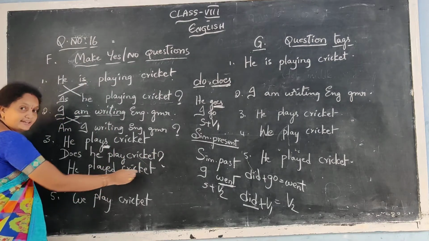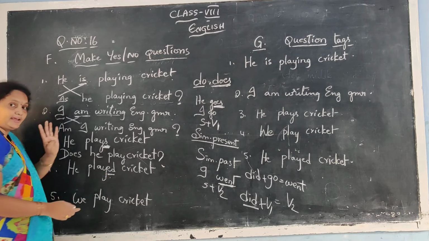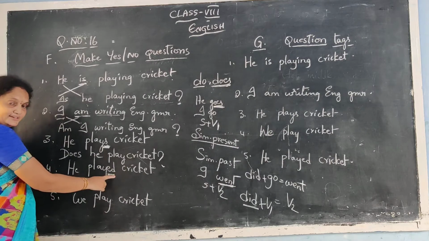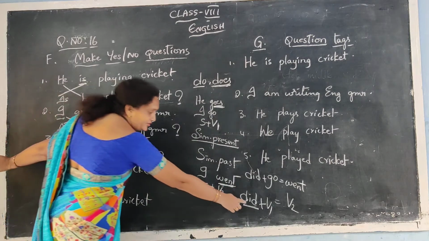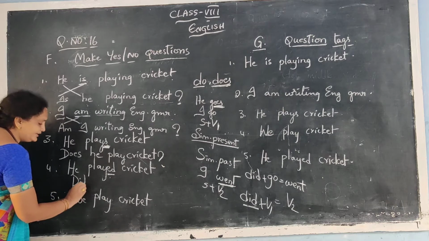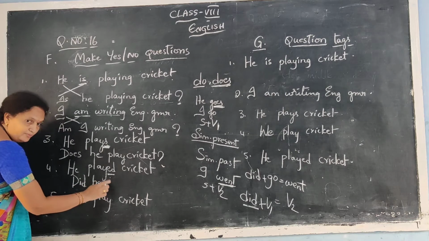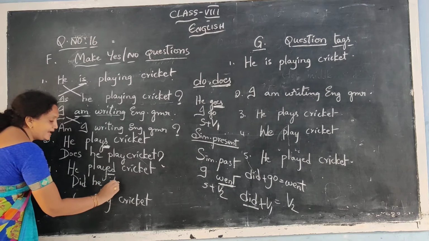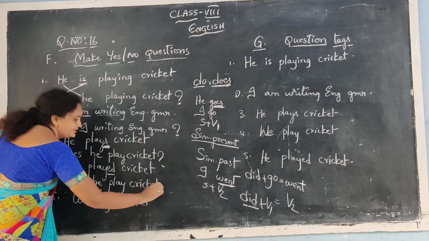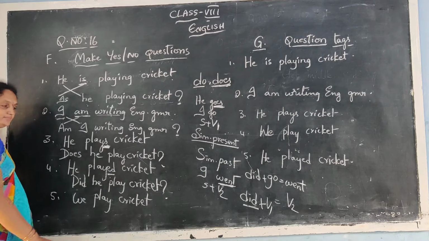Next. He played cricket. Played, played. So this is the second form of verb, past tense. So for past tense, what should we use? Did. Did plus V1. Did he? V1 form only we have to use. Did he play? Did he play cricket? Question mark.